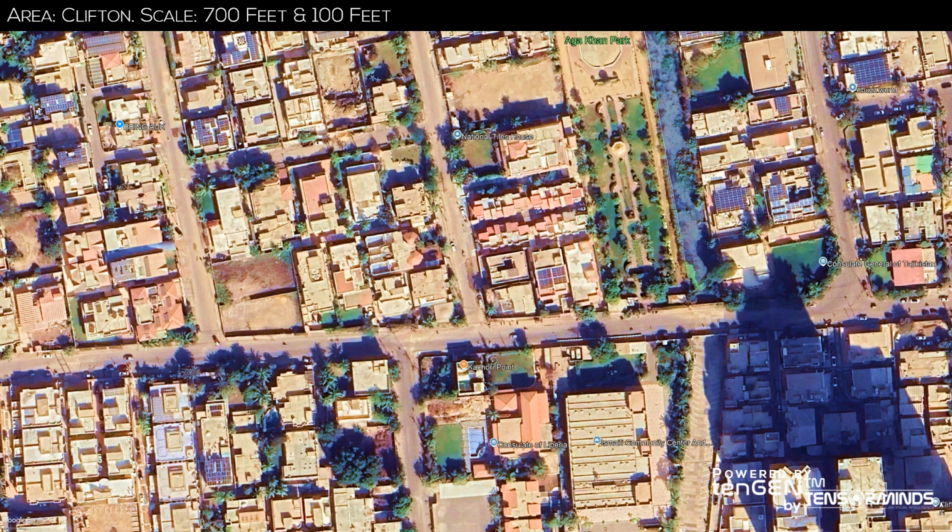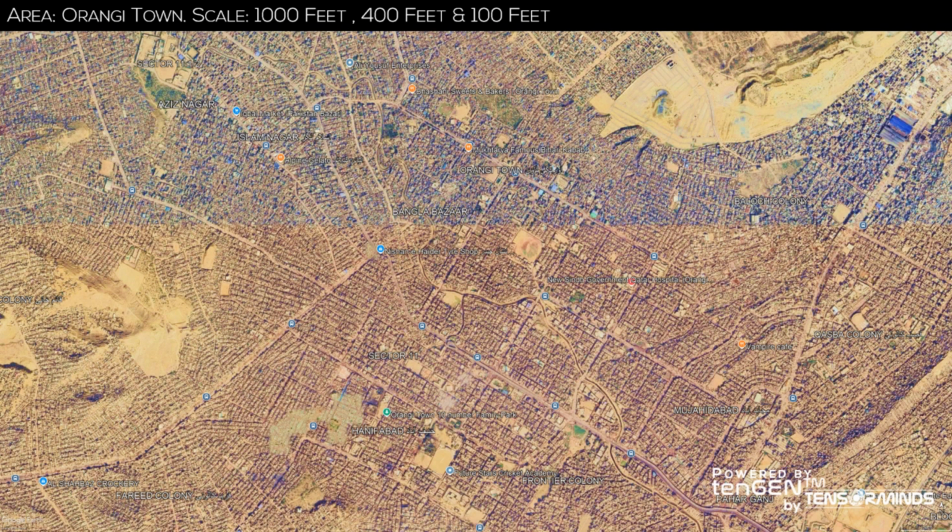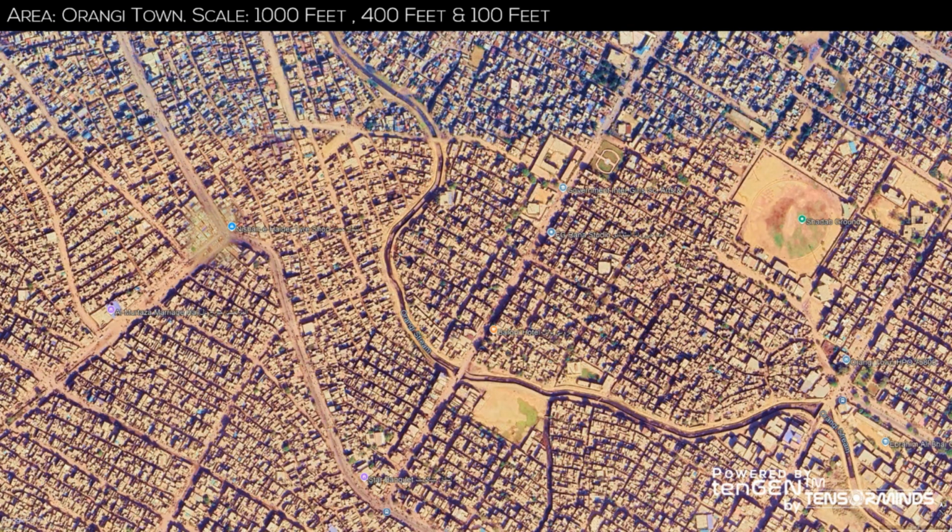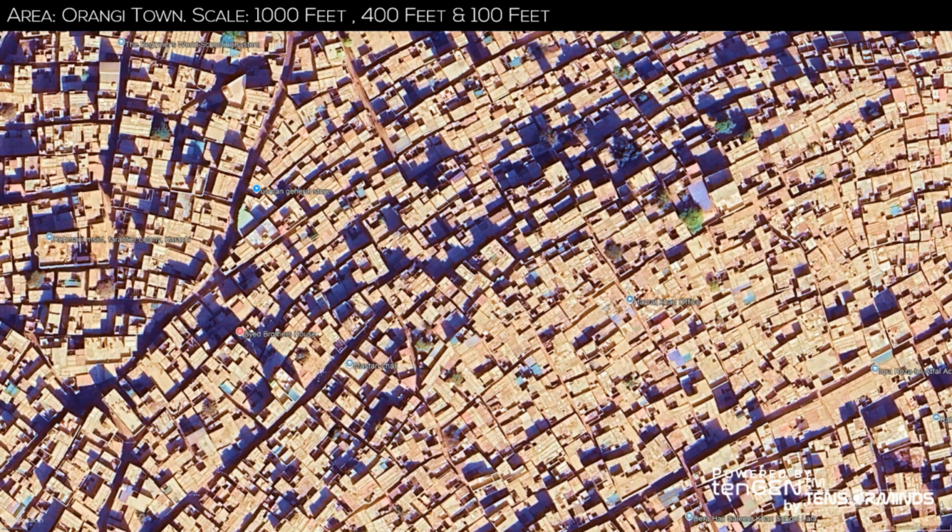Potential socio-economic class, upper. Orangi Town is a large, densely populated area with a mix of planned and unplanned settlements. The housing varies significantly in size and quality, reflecting a wide range of socio-economic classes. Patan Colony, a nearby area, shows similar characteristics. These areas represent a complex mix of communities, with a significant portion of the population belonging to lower-income groups. Potential socio-economic class, primarily lower, with some lower middle.